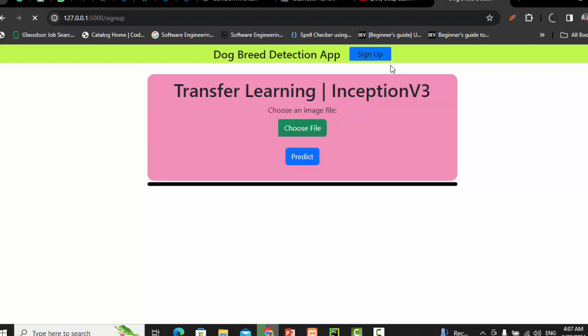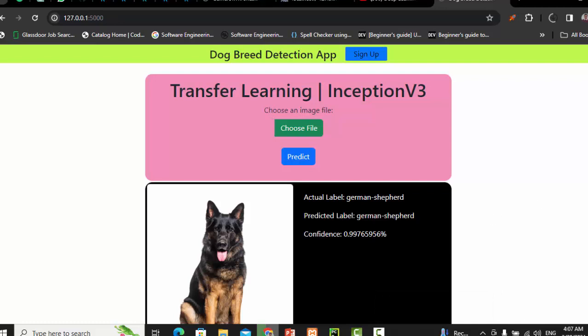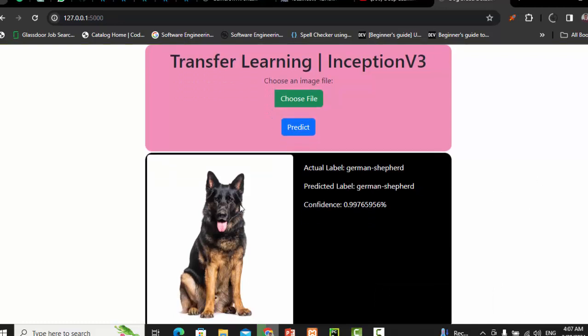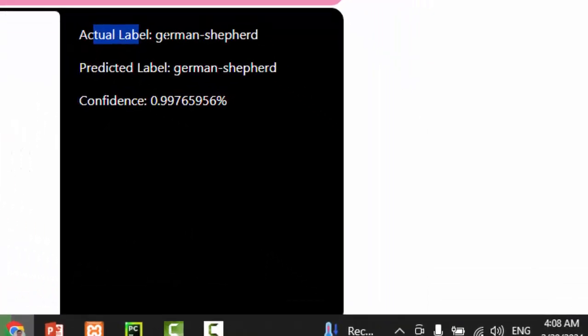So here it will take some time. Okay, as you can see here, it's taking time once I clicked on this predict button, because we are loading the model in real time and it's quite a big model. So let's wait for it. So this is the output of our model. It's also displaying the image, and the actual label for this is that it is a German Shepherd breed dog.